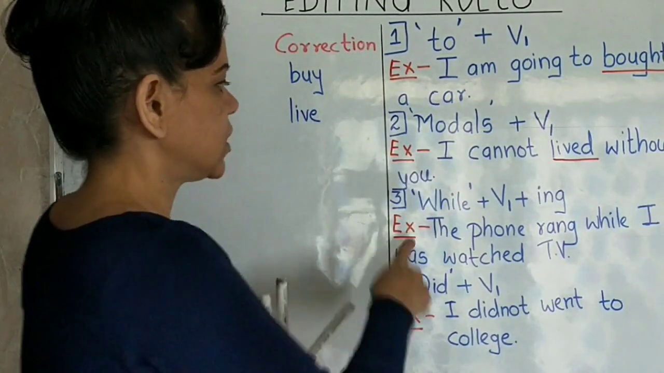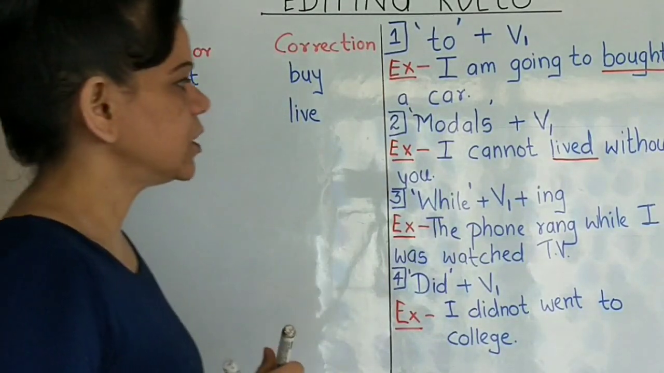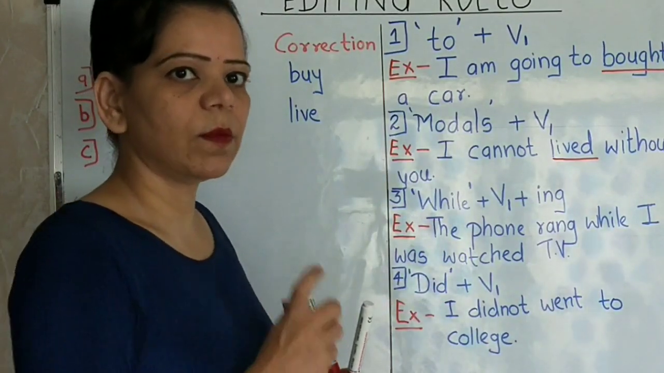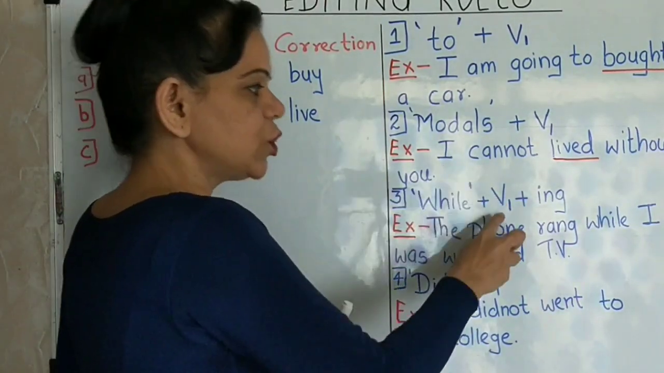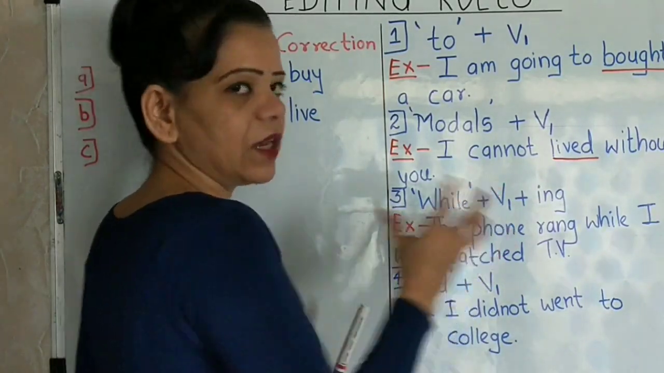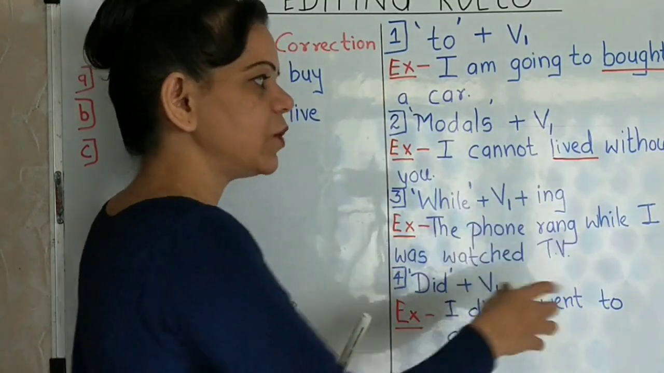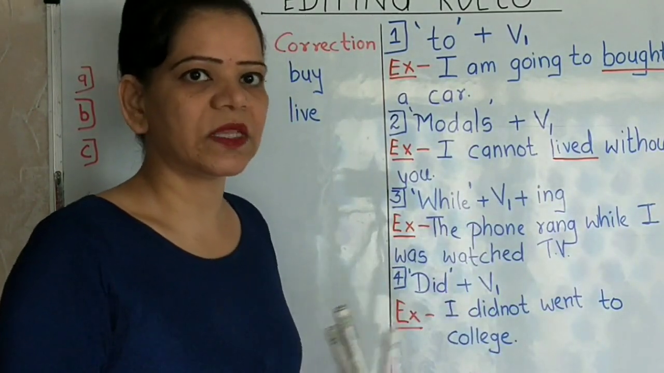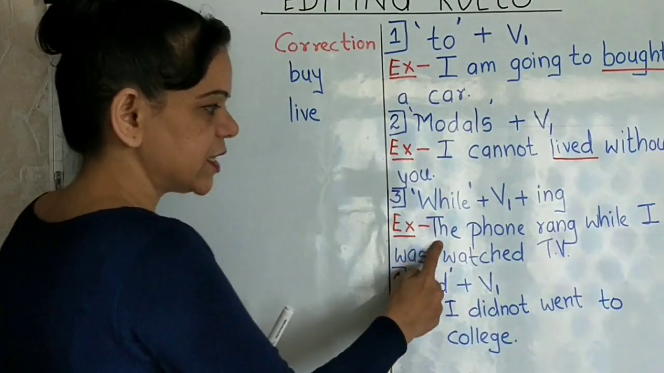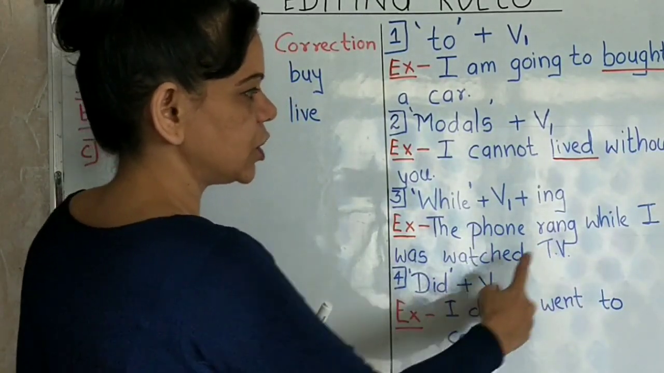Right? Next, the third one says this way. For example, C. What will it say? When you are using the conjunction while, the WH word while, you should have the first form of the verb, the main verb I mean to say. V1 is always the main verb. And then it will be followed by ing, that is the present participle, or the gerund form of the verb. Now, in this example, just check this. The phone rang while I was watching TV.